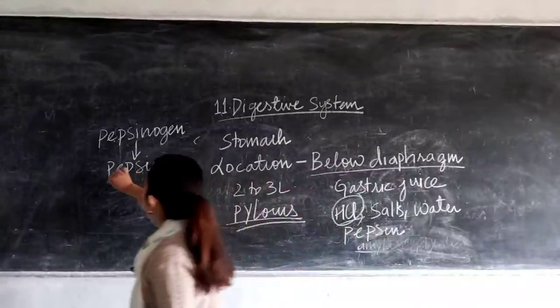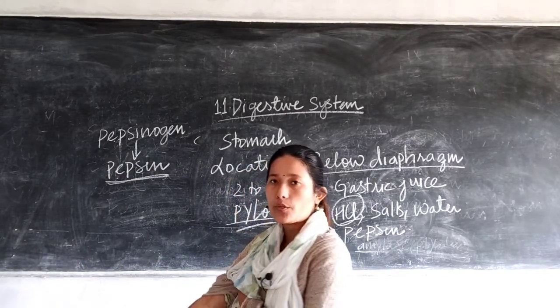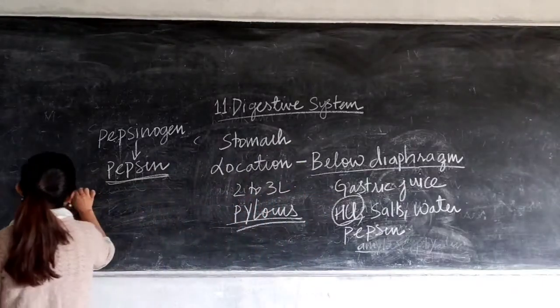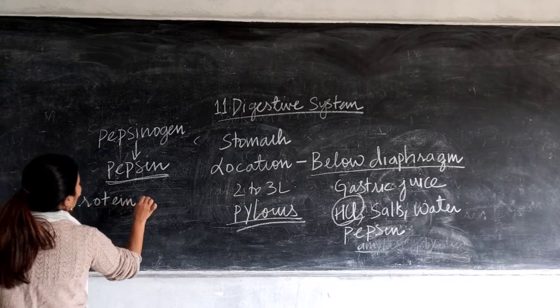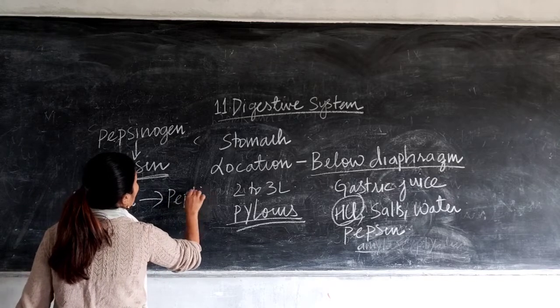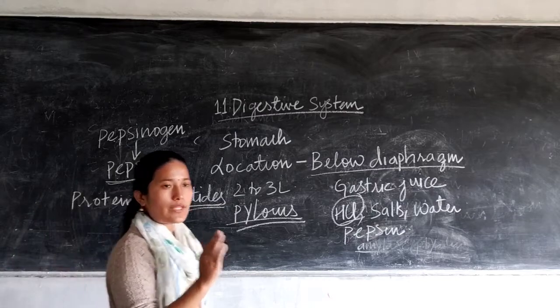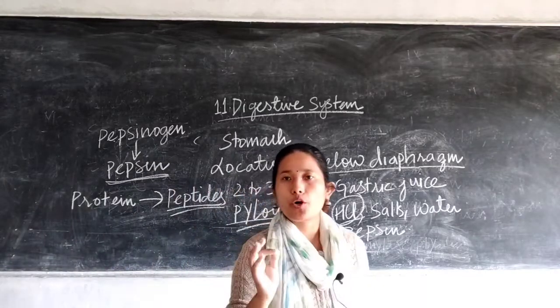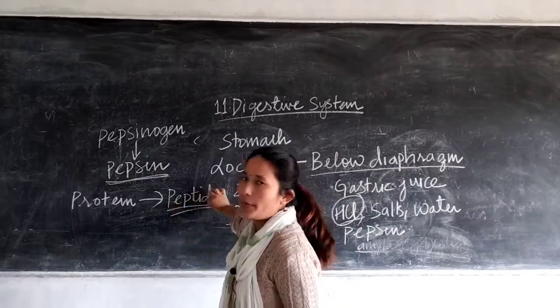Okay, and your pepsin is a protein digesting enzyme. So what is the function of the pepsin? It converts protein into peptides. Peptides means chains of amino acids. So it is breaking the protein into smaller fragments, that is peptides.